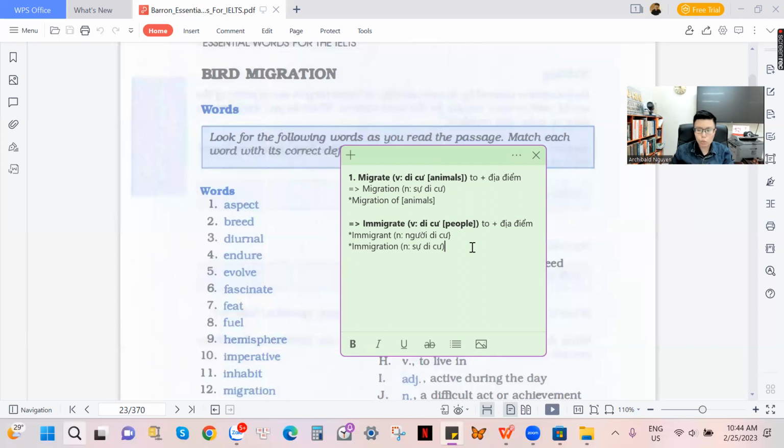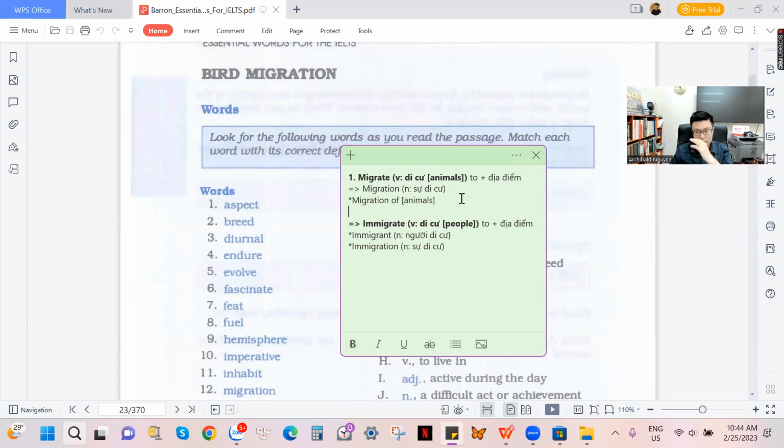So that is my situation in English, and right here I'm going to explain everything to you guys in Vietnamese. So if you study with me, if you study with any class of teachers, please try to understand everything in English. If you don't understand anything in English, you can ask the teachers to deliver the lecture again in Vietnamese. So right here we have the word migrate.